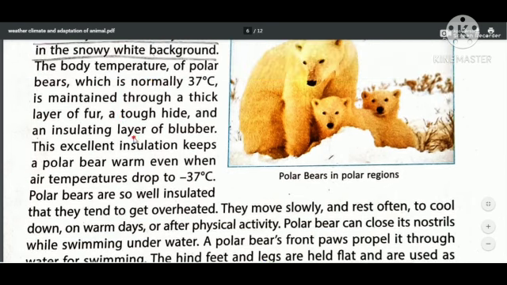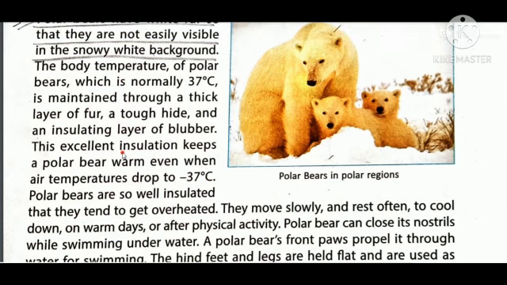This excellent insulation keeps a polar bear warm even when air temperature drops to minus 37 degrees Celsius. Yes, this provides insulation. Insulation means the outer temperature does not affect them. So their body temperature is maintained due to that. So this excellent insulation keeps a polar bear warm even when air temperature drops to minus 37 degrees Celsius.